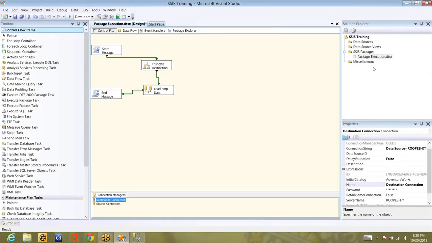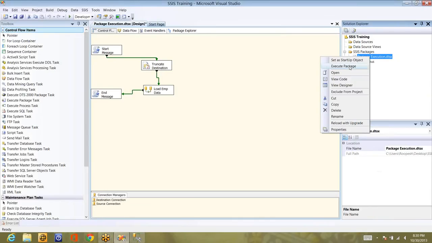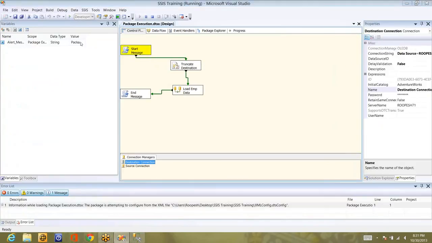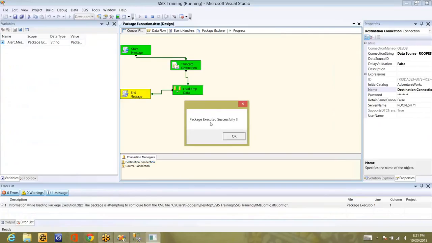Now let me execute this package and show you what it is going to show. I'm executing it. First the start message will pop up with the value whatever is there. Package started executing, and then in the same one it updates the value to package completed, successfully completed. Okay. Now you can see the package executed successfully.